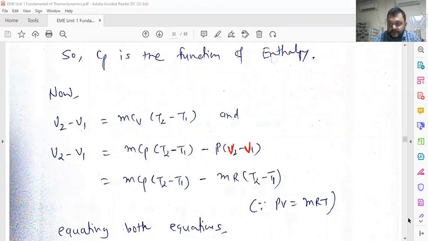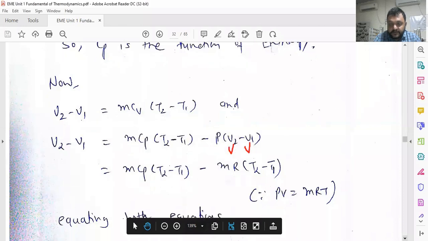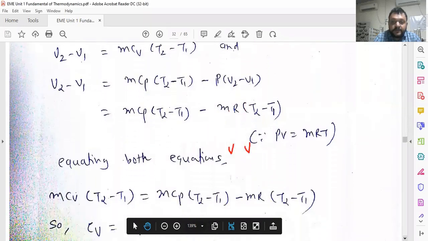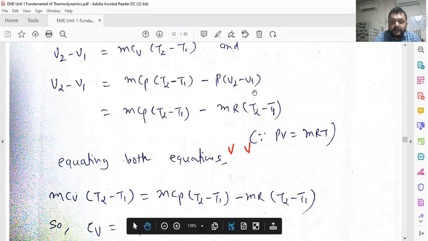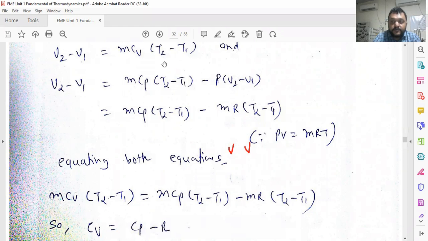So we are trying to convert it into T. Equating both the terms, U2 minus U1 is equal to mCv (T2 minus T1), and U2 minus U1 is equal to mCp (T2 minus T1) minus P (V2 minus V1). This is the non-flow energy equation. Both are non-flow energy equation. U is equal to Q minus W. Here W becomes 0.